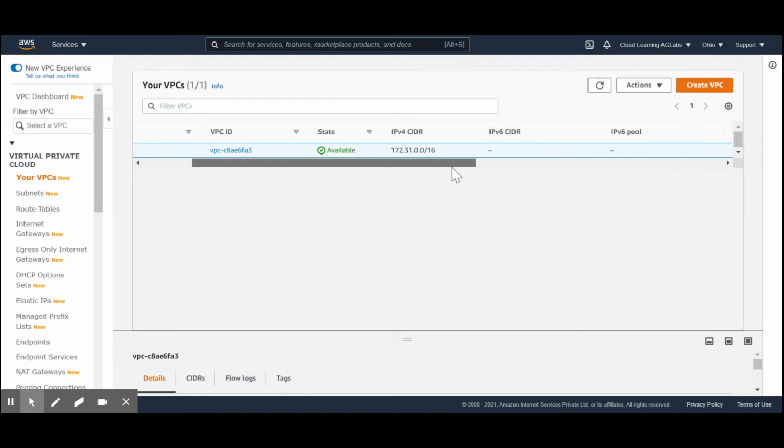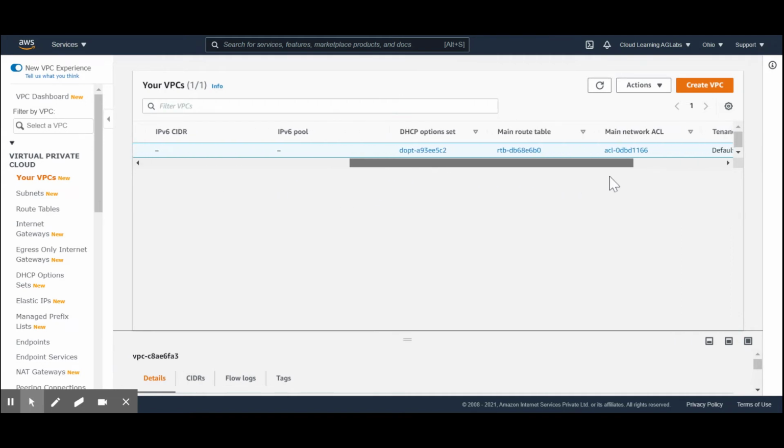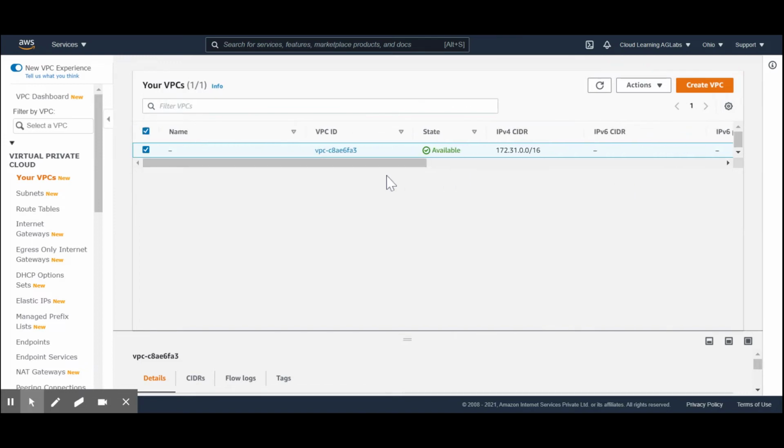This is the default VPC provided by AWS, and in case you accidentally delete this VPC, then you have to raise a support ticket to restore it, because everything which is working right now for you, if you have created any EC2 instances hosted on this VPC, then your servers will not be responding.